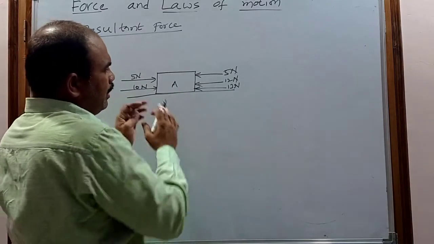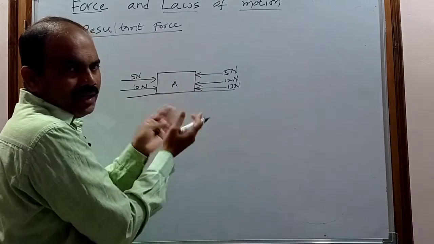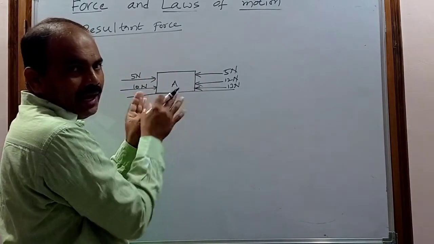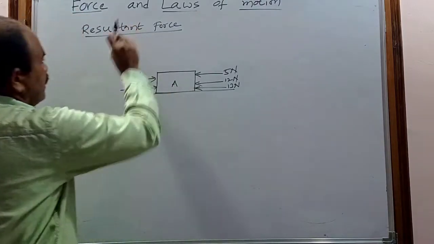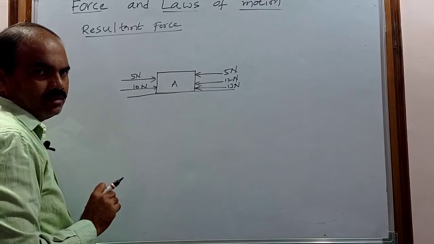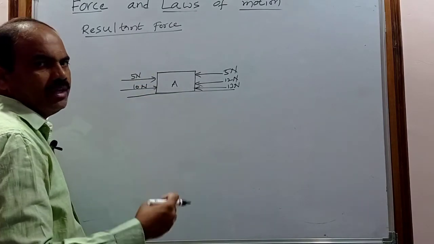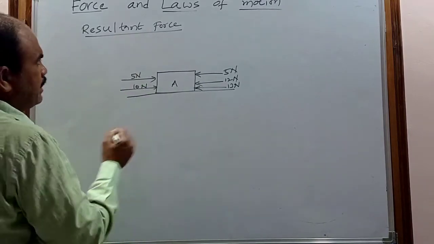When these two or more forces are added vectorially, that gives the resultant force. The resultant force is also called the net force. What is the resultant force?